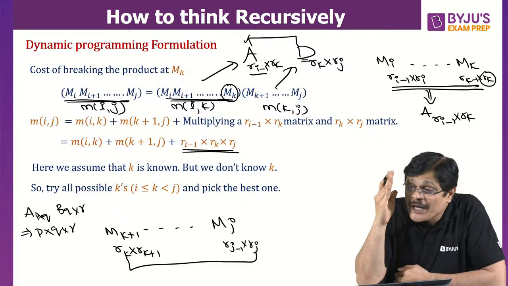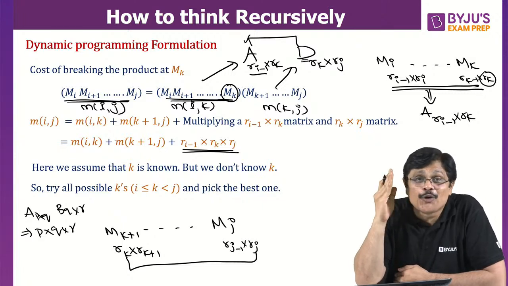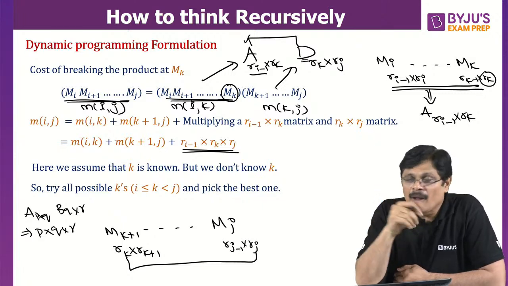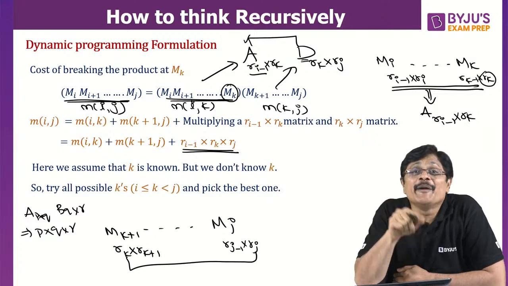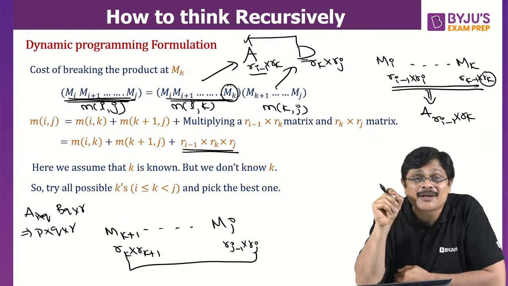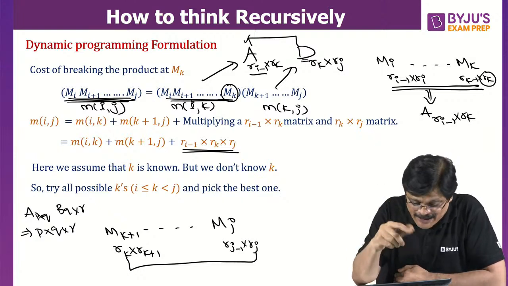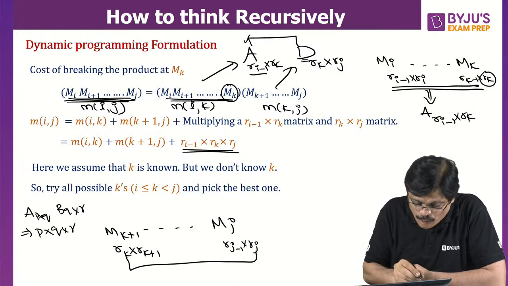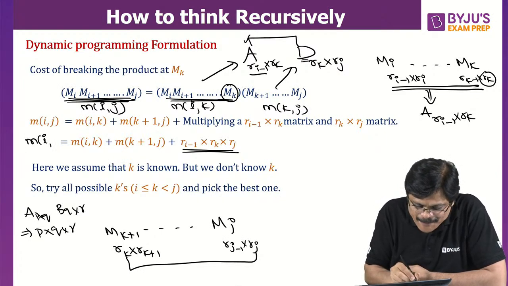So if you know where to cut the matrix, then you know the minimum number of scalar multiplications for this matrix Mij.